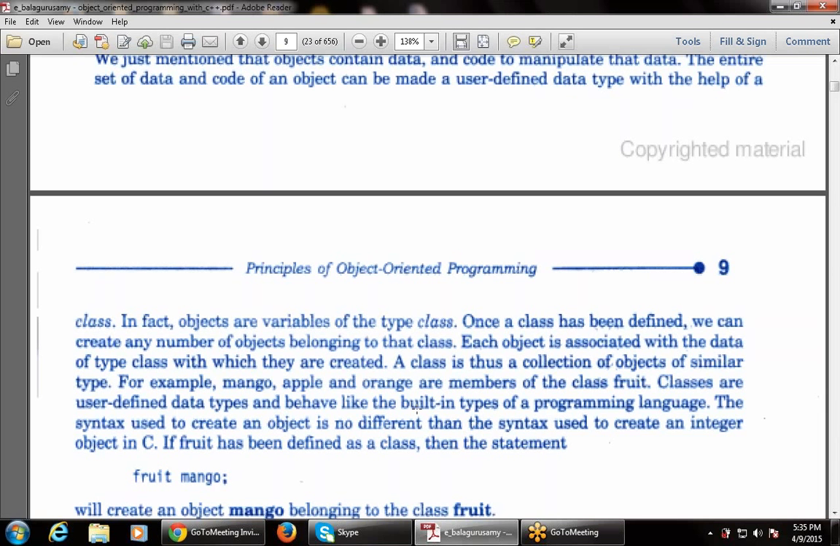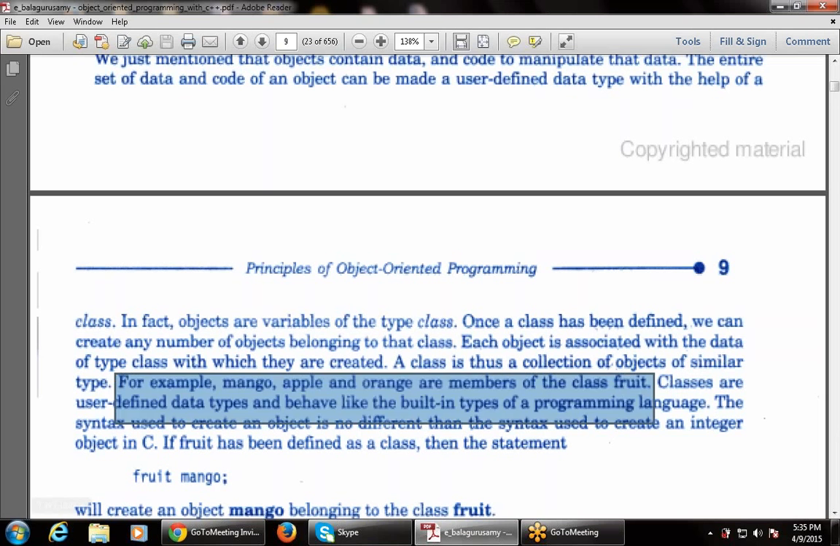A class is therefore a collection of objects of similar type. Whenever we collect objects of similar type, for example, if we have created 4 objects of int type, and we combine multiple objects of similar type, that is known as the class. For example, mango, apple, and orange are fruit names and members of the class fruit. So the name of the class is fruit, and there are 3 objects of that class: mango, apple, and orange.